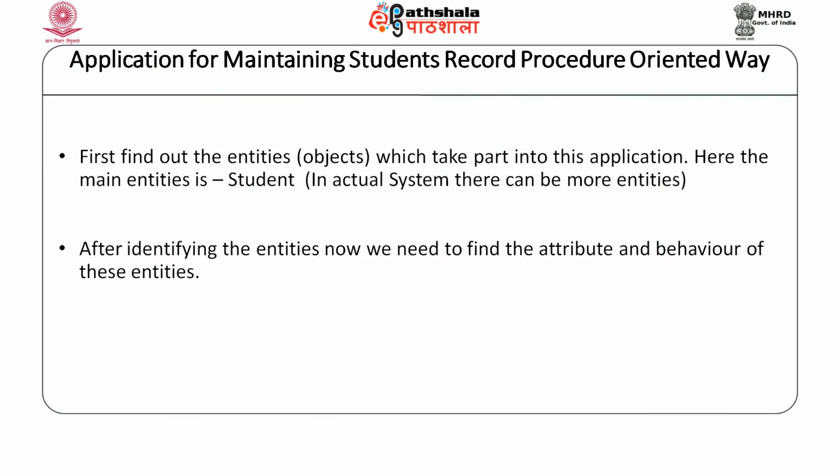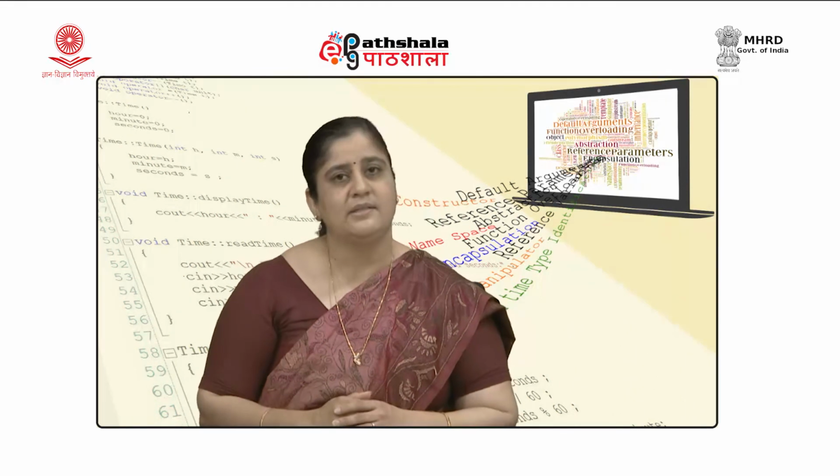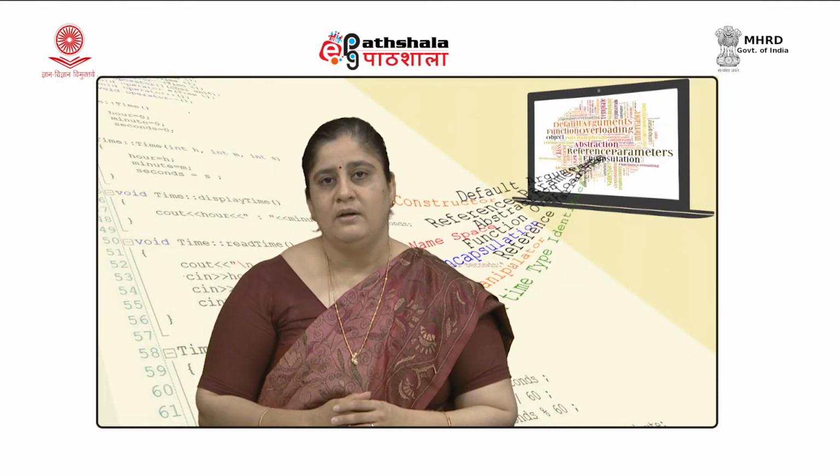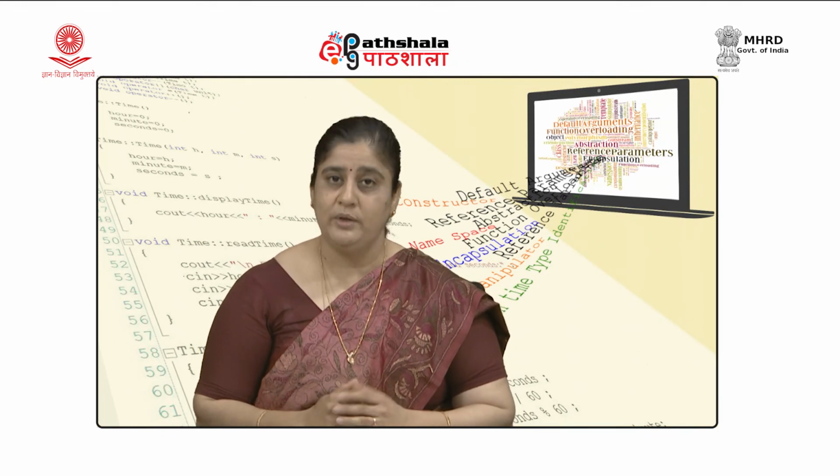In case of the object oriented paradigm, instead of first identifying what are the tasks that we need to perform, we would try to identify the entities which exist in that system. For example, in this application, the main entity that we can see is a student.